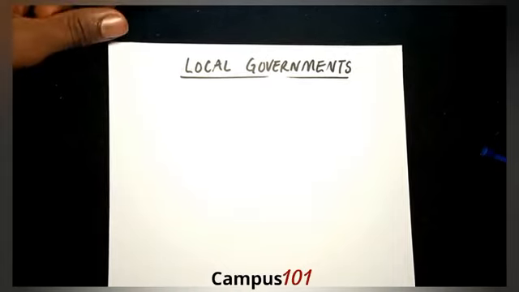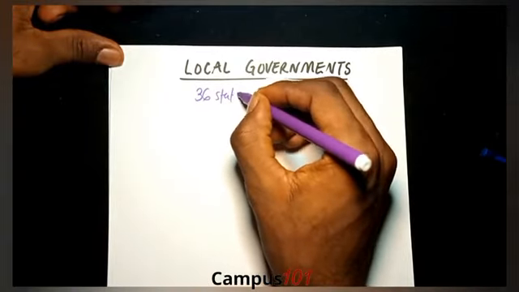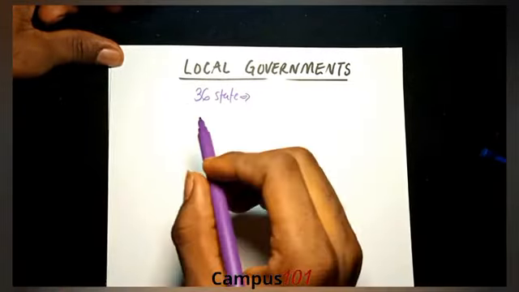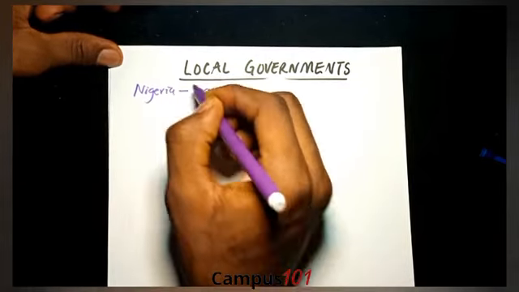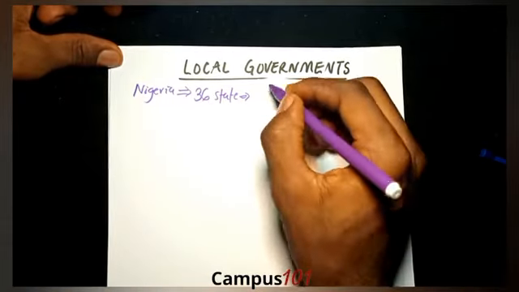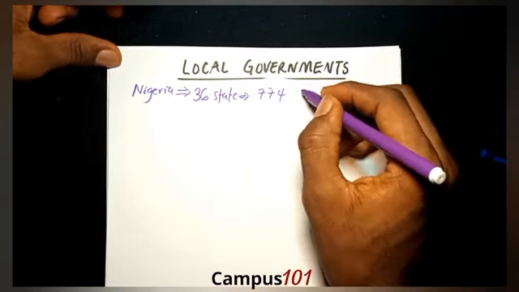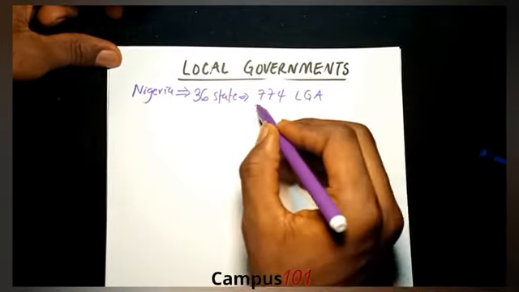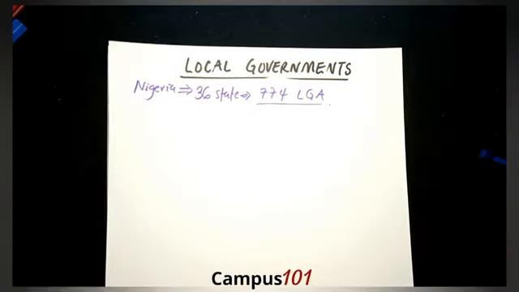Now, local government. Before we get to local government, let me remind you that Nigeria has 36 states, right? These 36 states have a total of 774 local government areas. I'm going to represent local government areas with LGA, right? So 36 states, 774 local government areas. Now, don't worry, that's not a bomb.